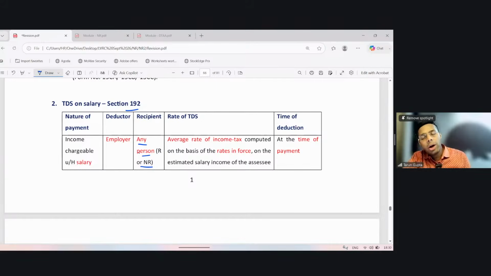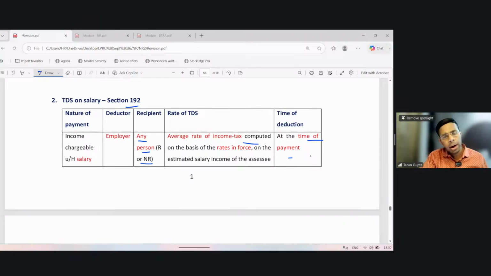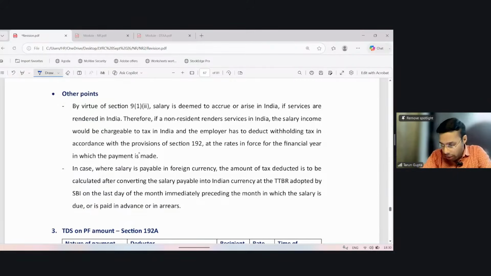Okay. So under 192, we understand the tax is deducted at the average rate of income tax computed on the basis of rates in force on the estimated salary income of the assessee. At what time is the tax deducted? The tax is deducted at the time of payment and not at the time of credit. Now it says that by virtue of section 9(1)(ii), salaries are deemed to accrue or arise in India if services are rendered in India. So when the salary is accruing or arising in India, if the services for such salary have been rendered physically in India, then the salary received for such service shall be taxable in India.